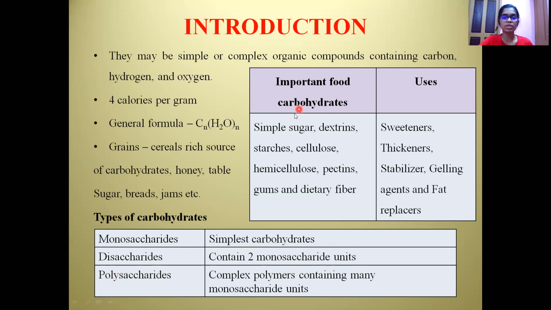Important food carbohydrates include the simple sugars, that is the monosaccharides, then dextrins, starches, cellulose, hemicellulose, pectins, gums and dietary fiber. They are generally used as sweeteners, thickeners, stabilizers, gelling agents and fat replacers.